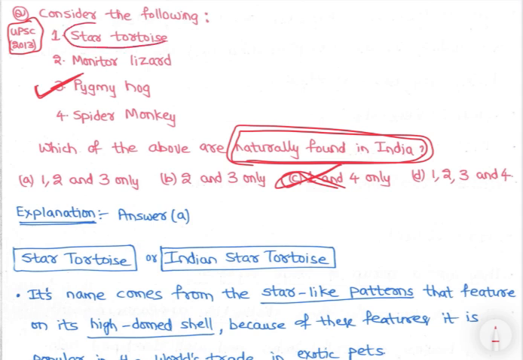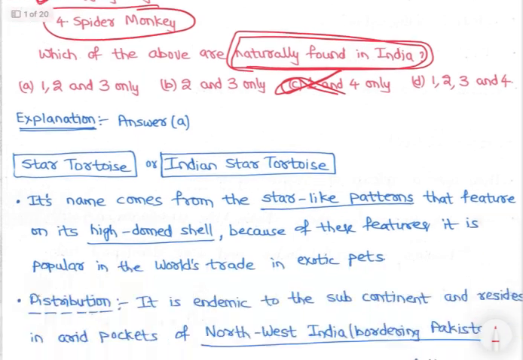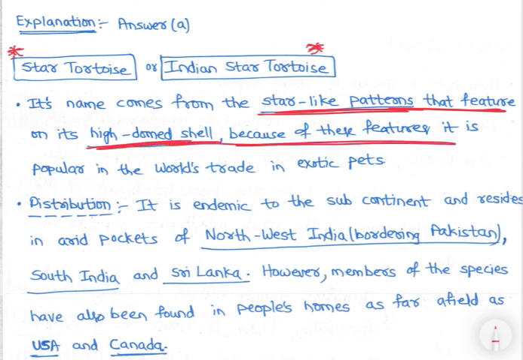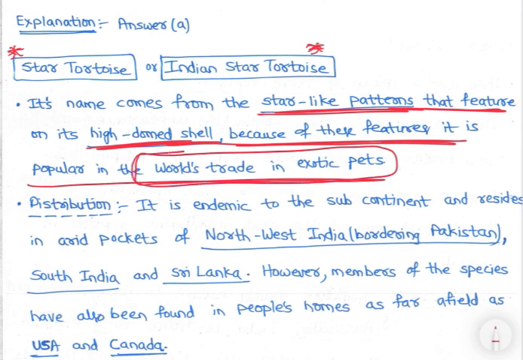Like star tortoise, monitor lizard and spider monkey. We'll be discussing them. See, the star tortoise is again an important species, the Indian star tortoise. Its name comes from the star-like pattern on its high domed shell. Because of these features, it is popular in the world trade in exotic pets.